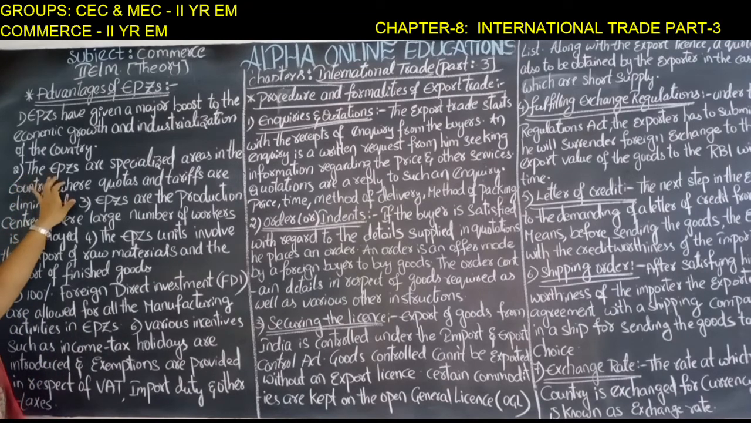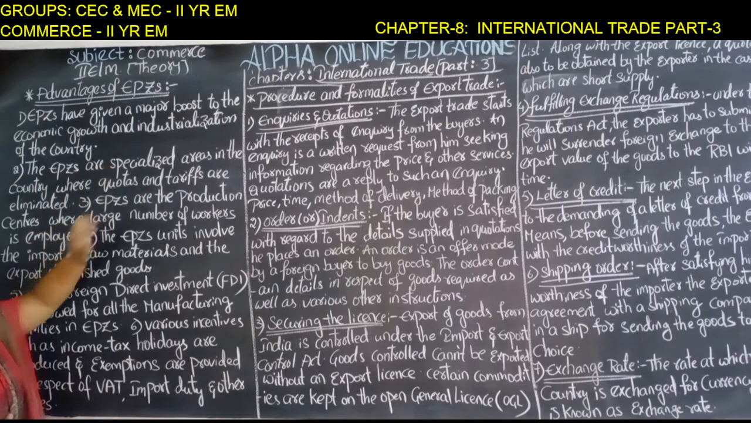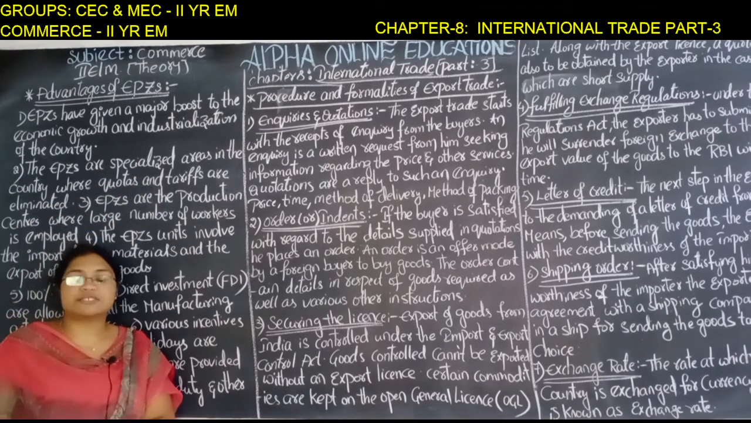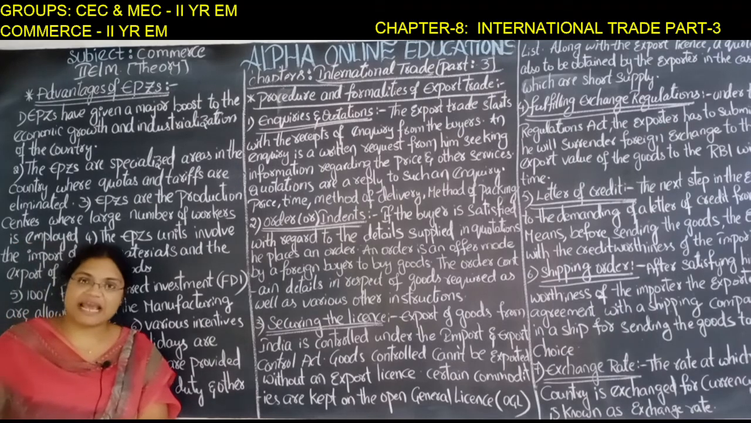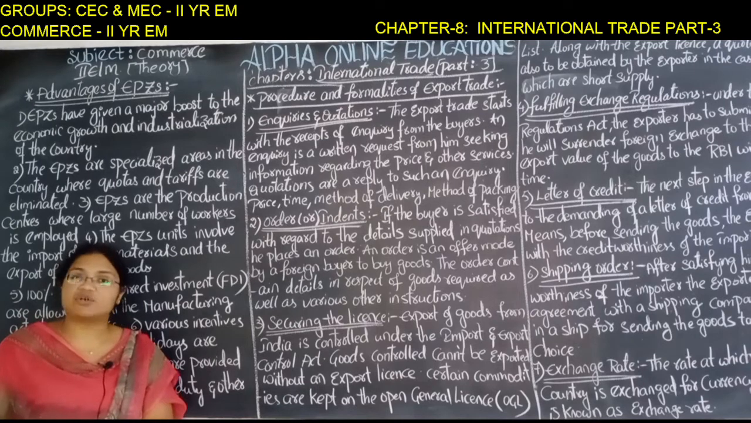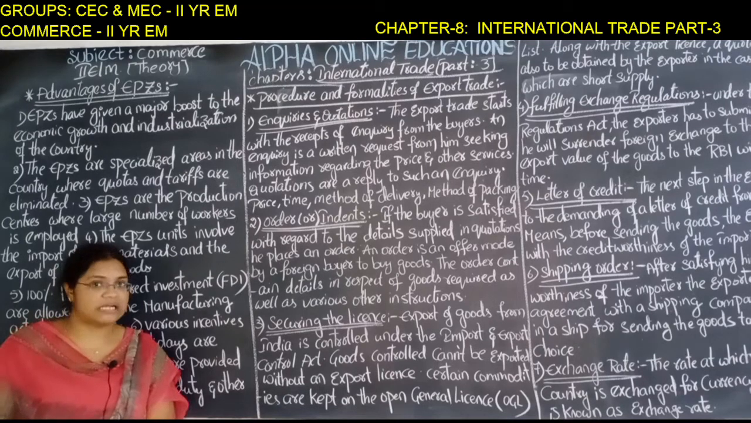So the export processing zones are specialized areas in the country where quotas and tariffs are eliminated. So in these zones, the quotas and tariffs are generally eliminated. There are no kinds of taxes as compared with the other zones.